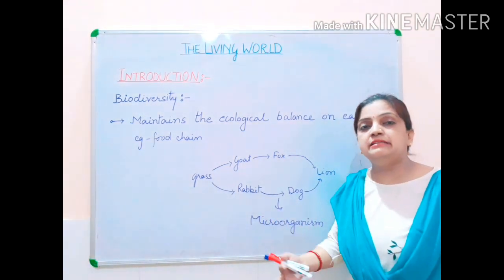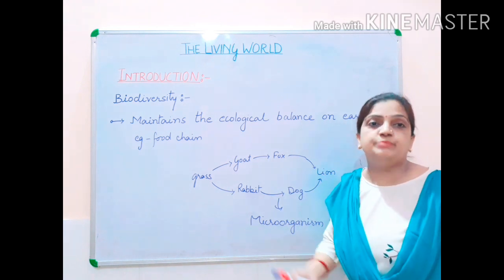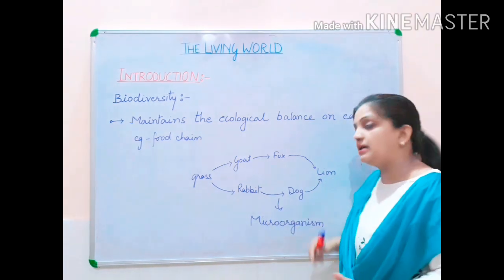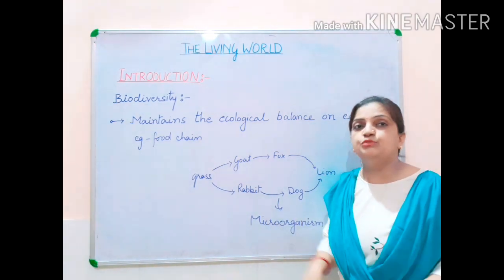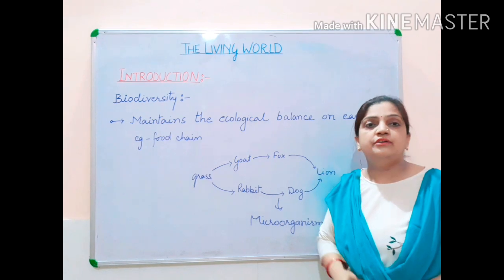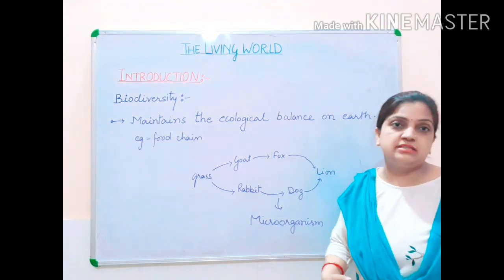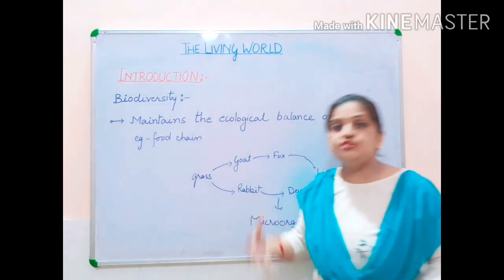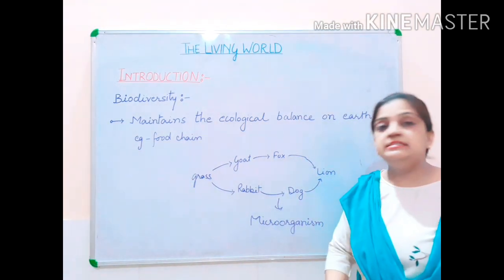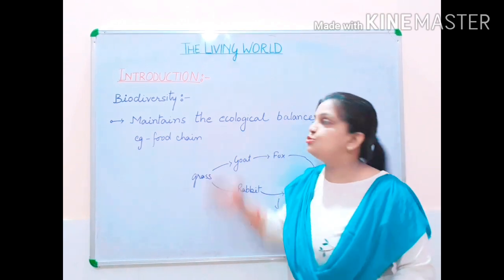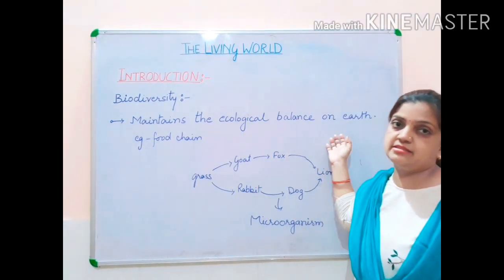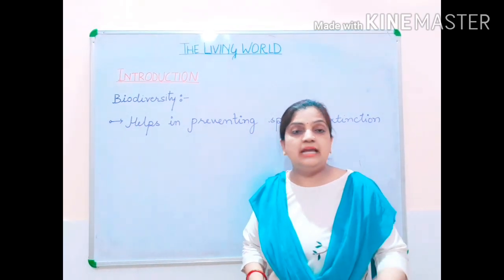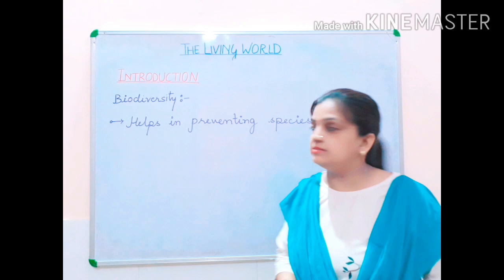The whole planet, the whole earth, would be a dustbin. It would be a land full of waste. So these microorganisms are helping in removing all those types of waste products by decomposing them. So this is how, children, this biodiversity is useful, they are helpful, they are supporting the earth to maintain the ecological balance. So children, your food chain helps in maintaining the ecological balance.